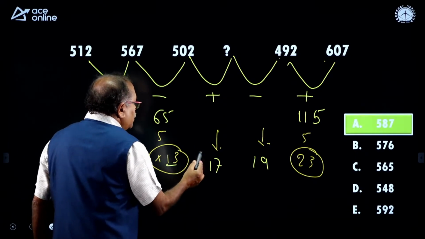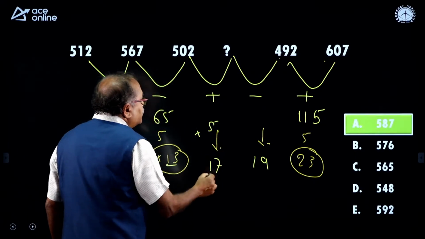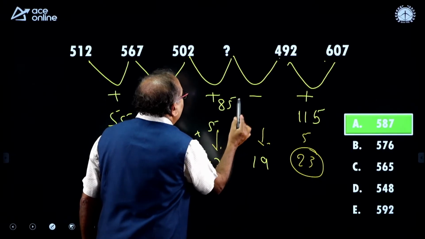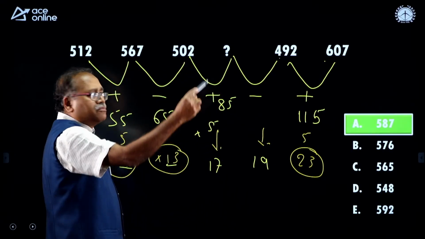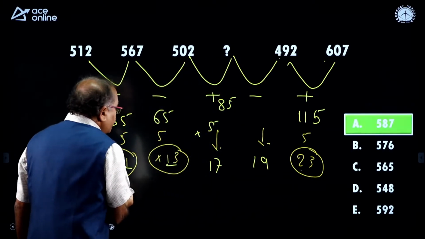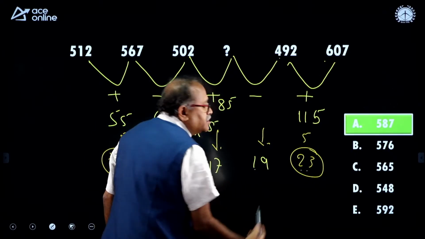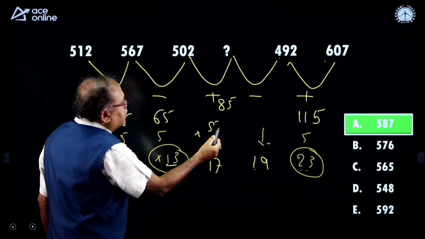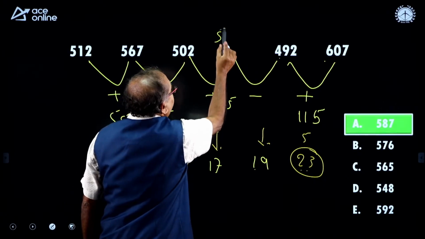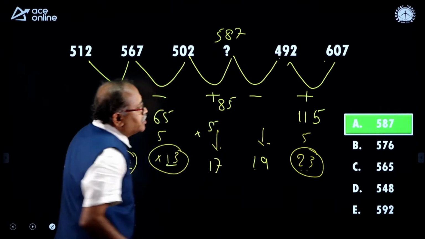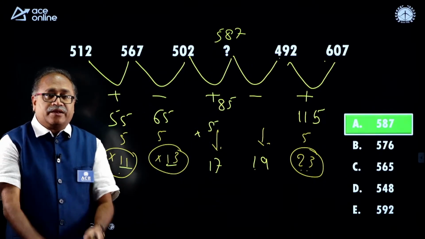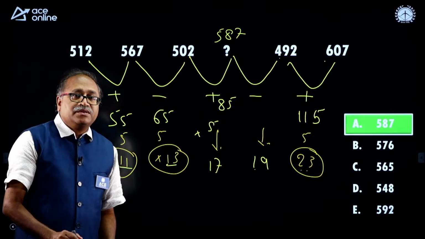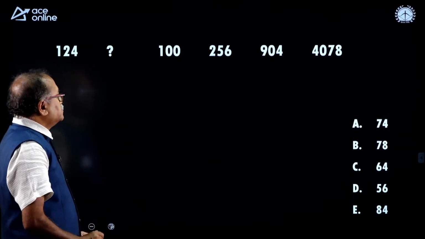So, then into 5. So, that is 17, 5 is 85. Simply add this number and do not check the rest of the part, because it tallies with the prime numbers 11, 13, 17, 19 and 23. So, therefore, the next is 85. When I add the 85, I will be getting 587. Rightly answered. Well done. The next question is this.